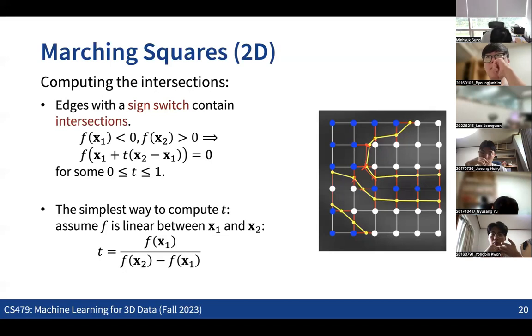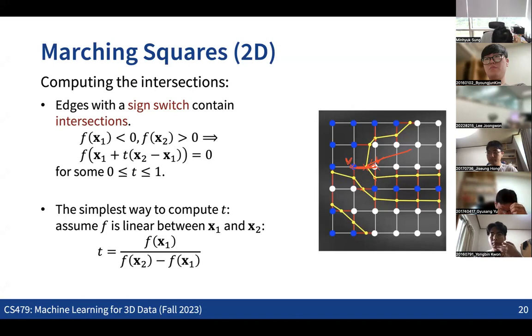So once we classify the edges that have an intersection point, the way that we can find this intersection point is by assuming that the implicit function is a linear function over the edge like this. So by just taking the 2 values at the ends of the edge, we can directly find the intersection point by doing linear interpolation.